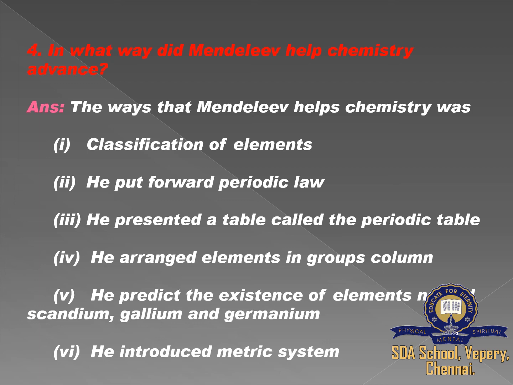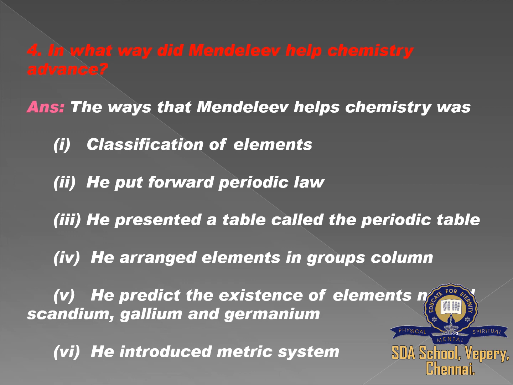Fourth one. In what way did Mendeleev help chemistry advance? The way Mendeleev helped chemistry was the classification of elements. He classified the elements. Second, he put forward the periodic law. He presented a table called the periodic table.